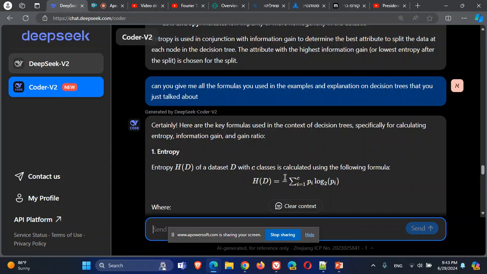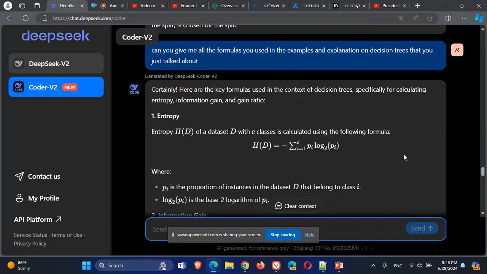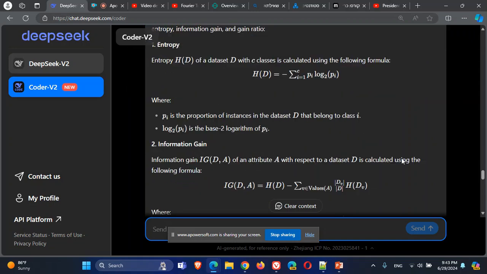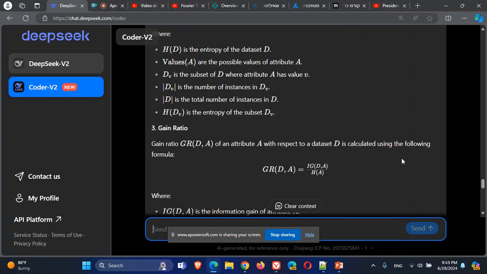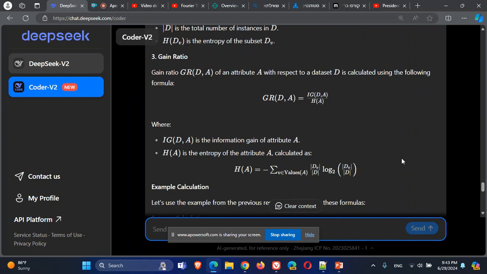Today I want to talk about decision trees, entropy, information gain and gain ratio in decision trees, as part of machine learning or information theory, whatever you call it. I want to talk about three things. One, entropy. Two, information gain. Three, gain ratio. This will help us in building the decision tree and deciding what is the best splitting attribute to use in a certain level, which attribute to use to separate the tree.